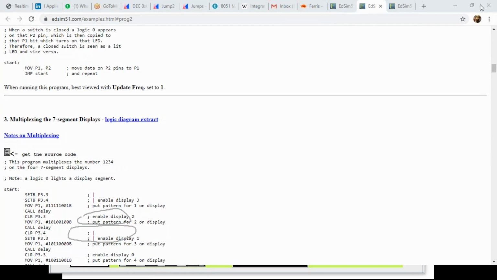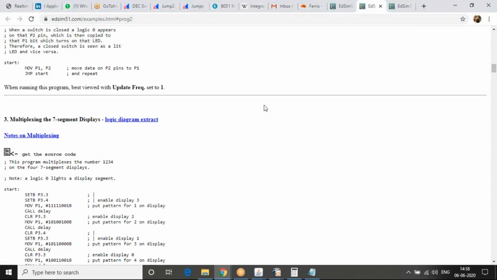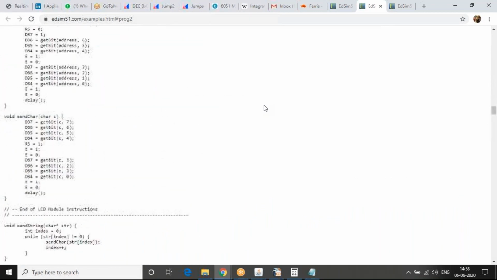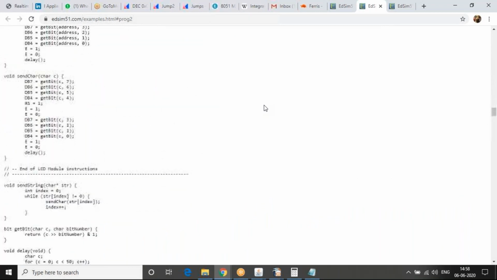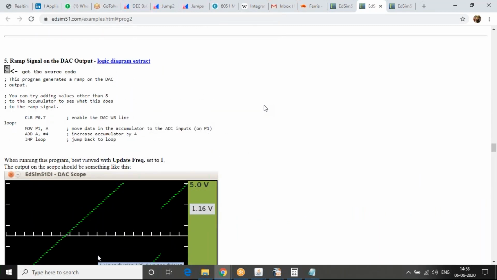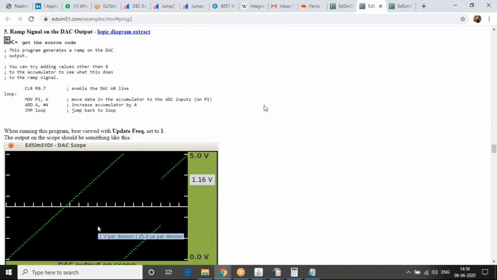I'll try to do a couple of hands-on examples. So I will try to see if there is another quick thing which we can do. Oh yeah, this code, the ramp signal on a DAC output. It's very similar to what we tried to do now. Instead of giving it to an LED, we are giving it to a DAC, and then we are taking the output of the DAC to an oscilloscope.